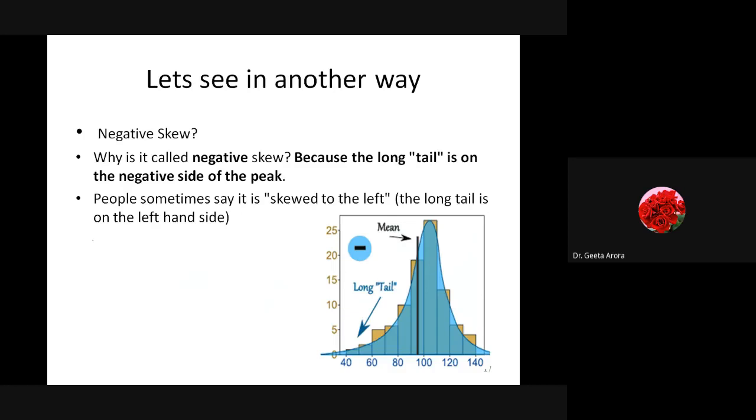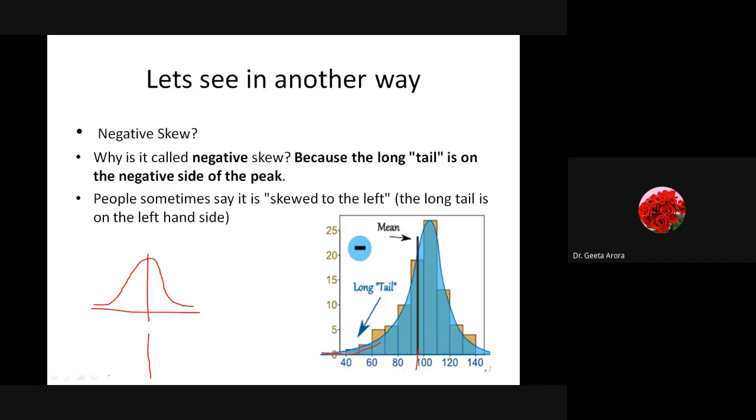Here you can see a diagram coming in front of you. It is not a normal curve, because the mean, this black line, shows the line of symmetry, but the graph is plotted in a way that on the negative side we have a long tail compared to the positive side. In simple words, a normal curve means having the tail on both sides equally distributed.